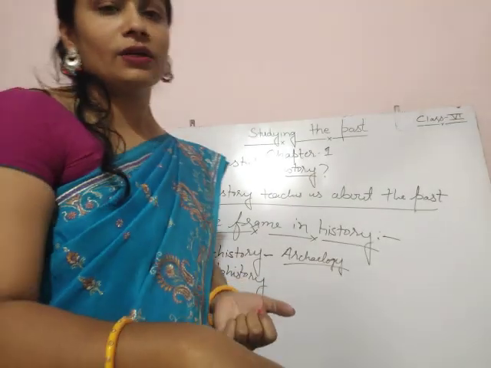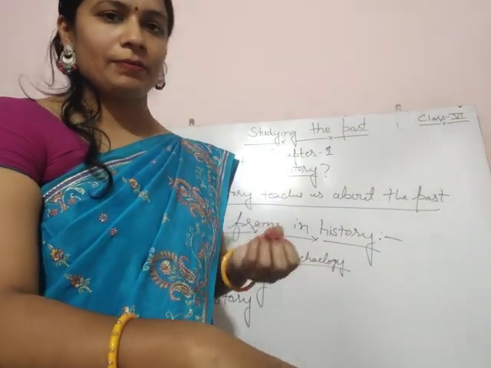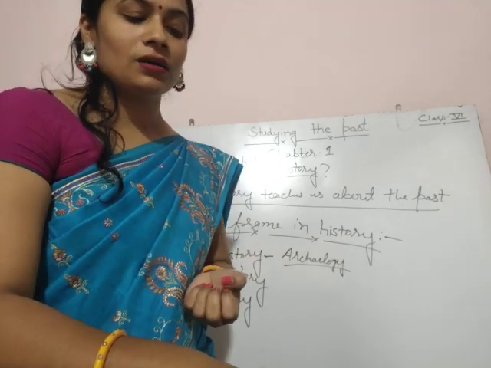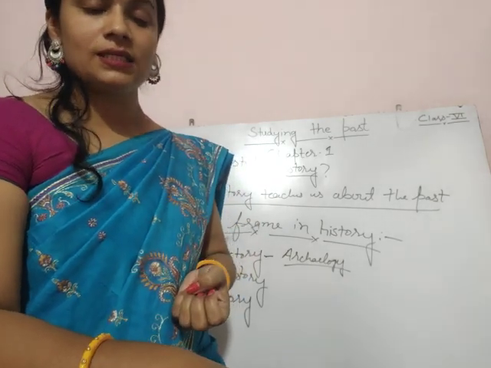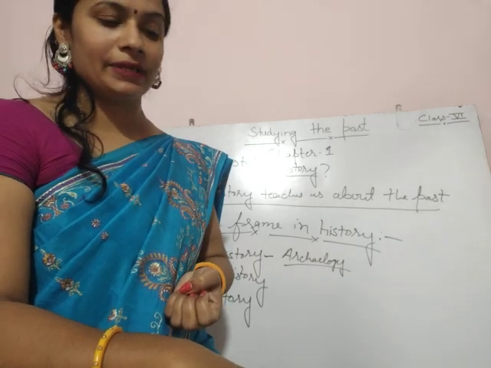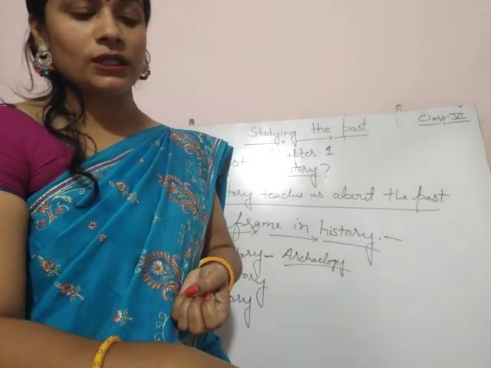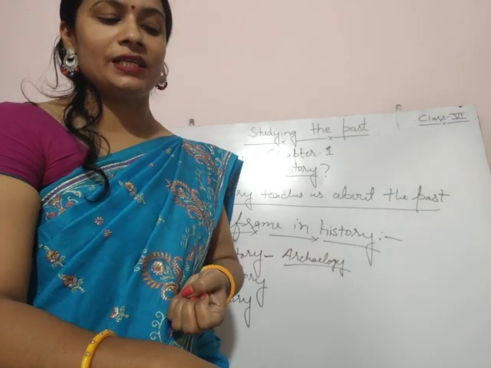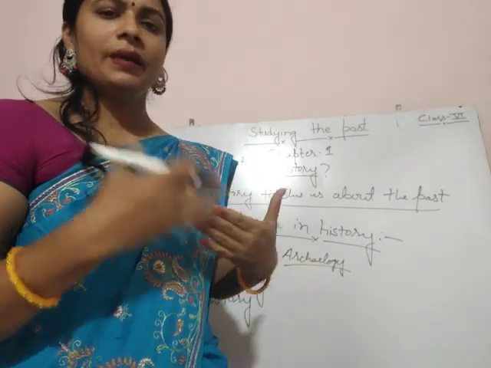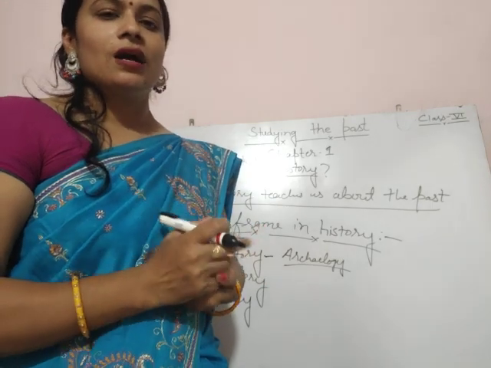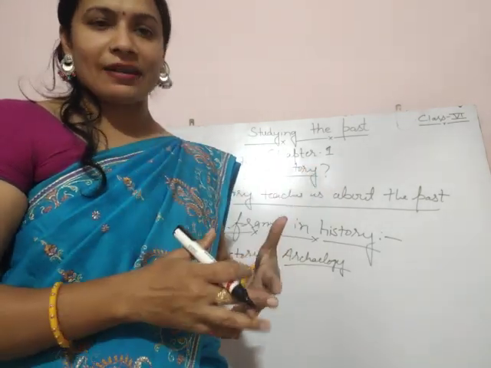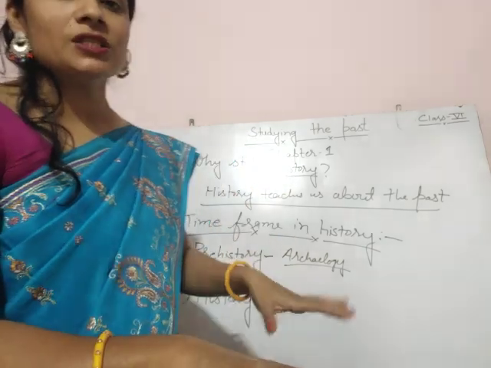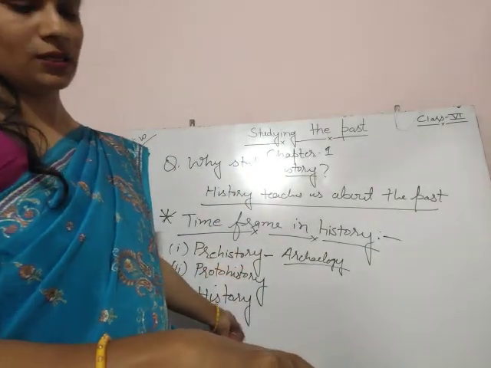Early writing was done on rocks, not like on paper. Paper was not invented at that time. So early writing was done on rocks, pillars, copper plates, clay tablets, palm leaves and the bark of trees. Over the years, many of these evidences have been destroyed, but the ones that remain are very important as a source of information for the history period.